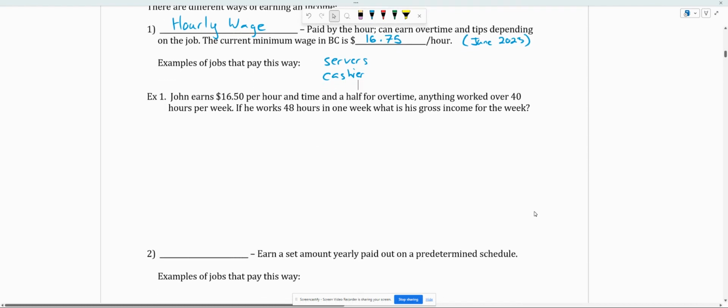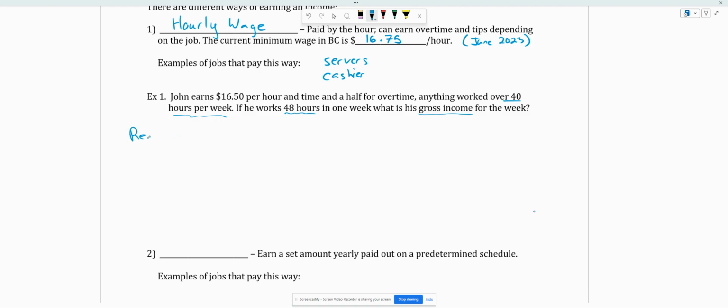So let's take a quick look on how we could calculate. Here's somebody who's being paid less than minimum wage, but this is a bit of an older set of notes. So $16.50 per hour, and they get time and a half for overtime, anything worked over 40 hours a week. That's pretty normal by law in BC. So this person, John, works 48 hours. So we want to figure out the gross income. Okay, so pretty much what is the payment before any deductions? We're not worrying about deductions yet.